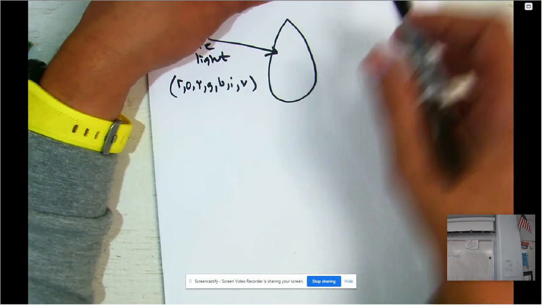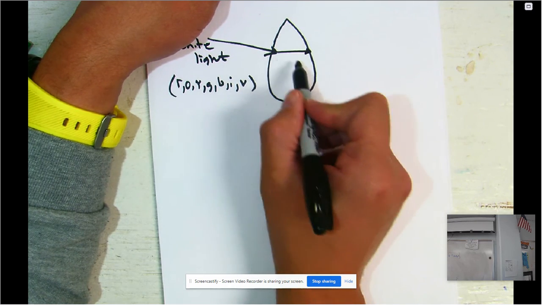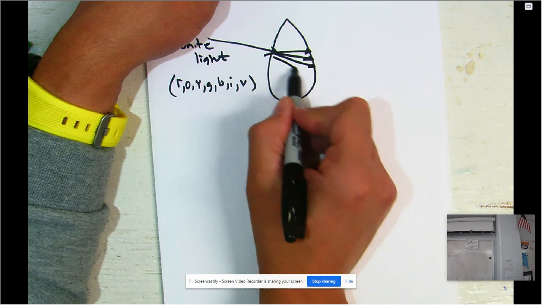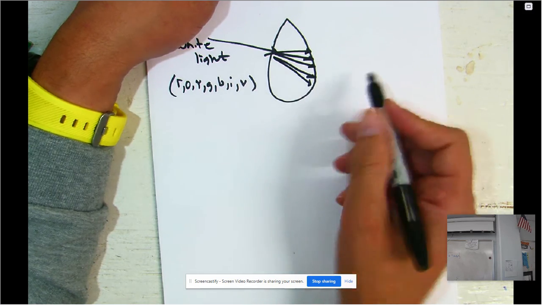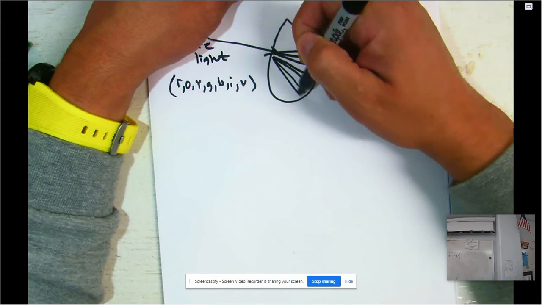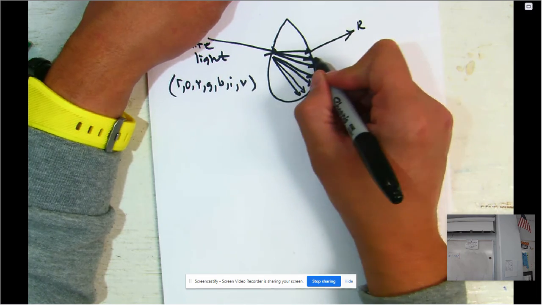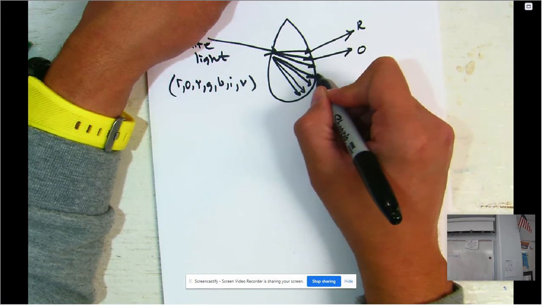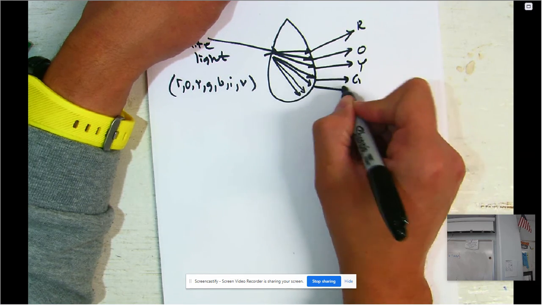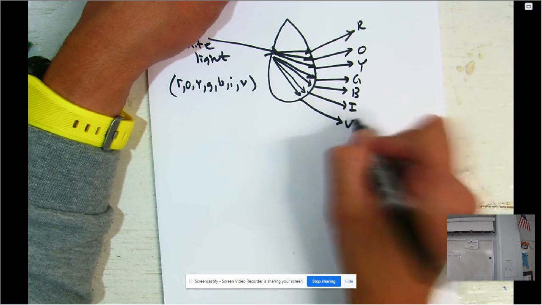So what happens is it bends, and as it bends, red goes slower. You have orange next, yellow, green, blue, indigo, and violet. So all of the colors actually bend out of it. So you have red, then orange, then yellow, green, blue, indigo, and violet.